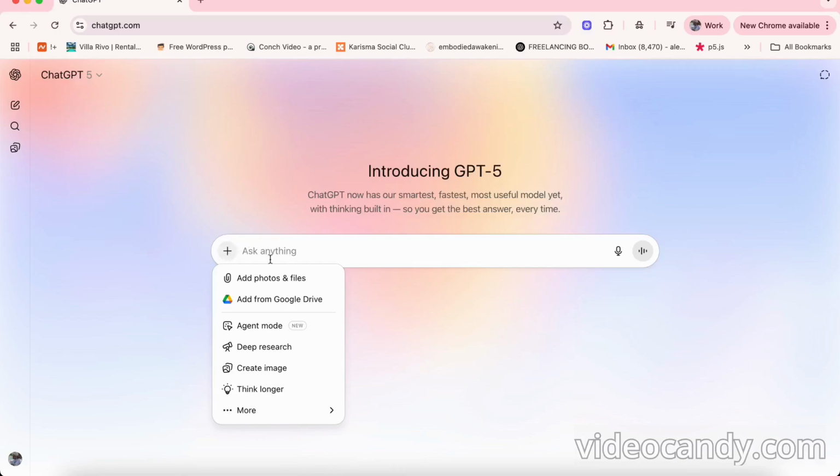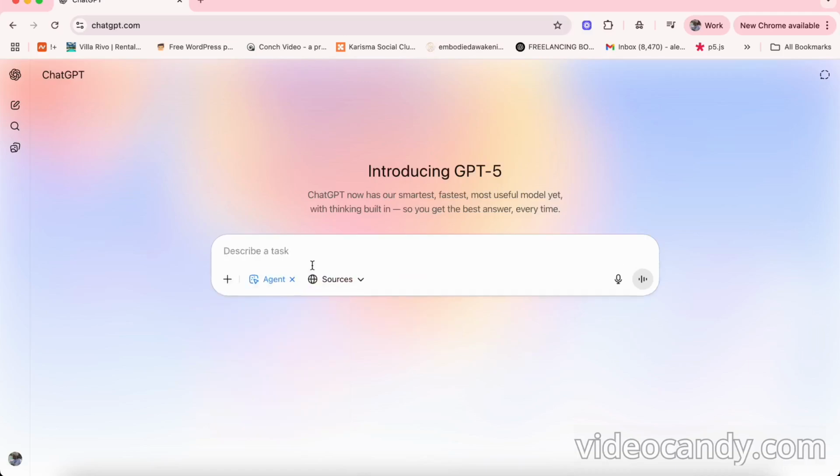So if we click on the plus sign, we can see that we have a couple of different modes. We have agent mode. Again, we also have it in GPT-4. I have 40 usages. We have deep research. We have the chance to create images. We have the chance to ask the model to think longer for better responses. Then we have a new mode named study and learn, the typical web search, and the canvas, okay?